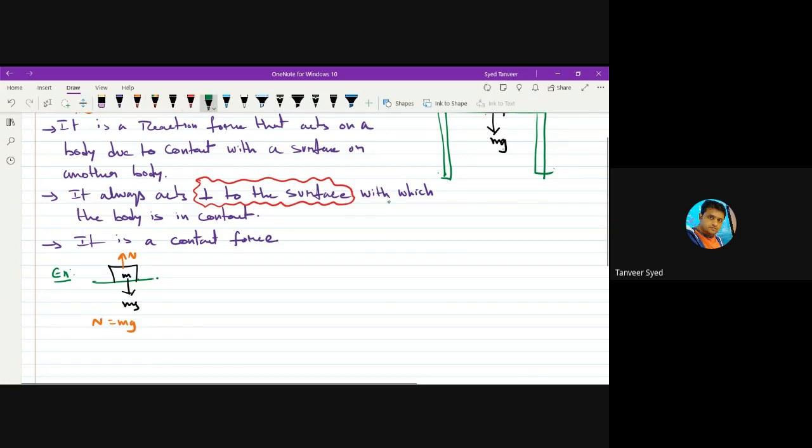Okay. Suppose you have a situation like this. This is the incline of angle theta. On this incline, we are placing a body of mass m like this. And this body is stationary.